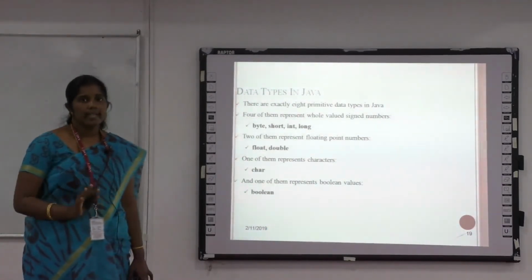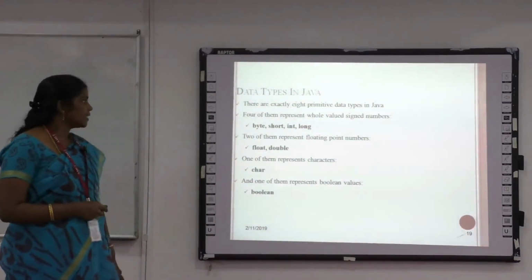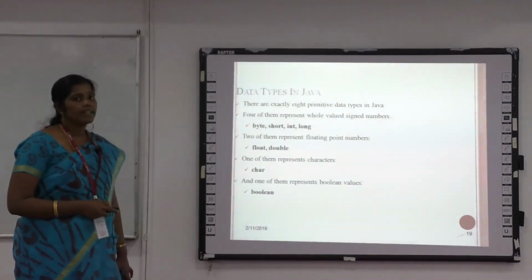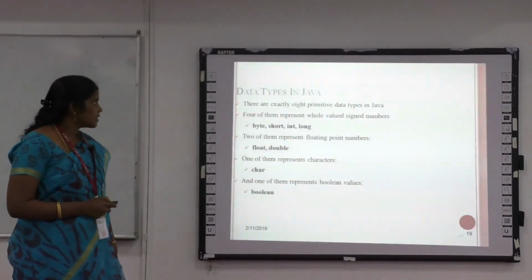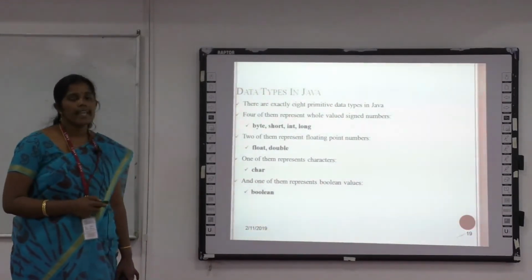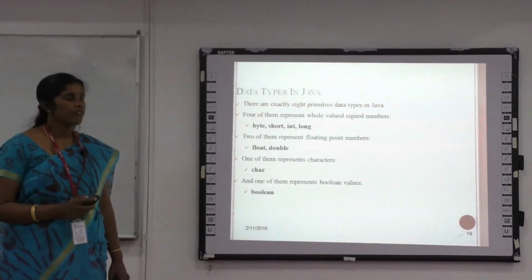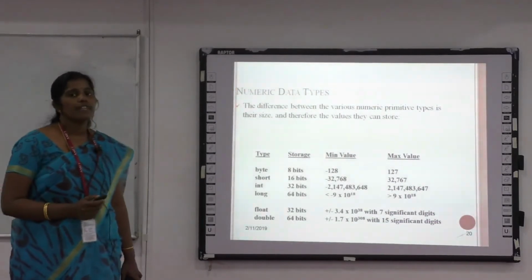Nothing but the data type specifies the type of data. Another one is the character data type, represented by char, and the boolean data type is used to represent true or false values. These 8 data types are the 8 keywords used in the Java programming language to specify the type of data. Now we can see the storage size of each data.